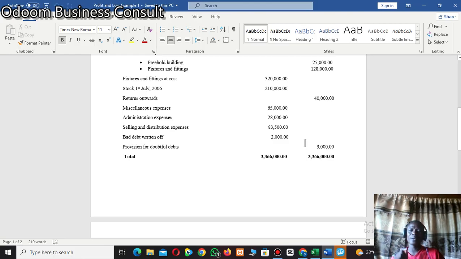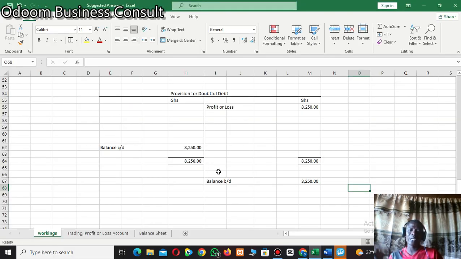So always, I beg, read the question very well for you to understand. I'm assuming that there was no provision for doubtful debt on the face of the trial balance. That's my assumption. So if that's the case, this is how you treat provision for doubtful debt in the books of the business. Now, somebody asks, what would I do with this figure? You take this figure to the balance sheet.